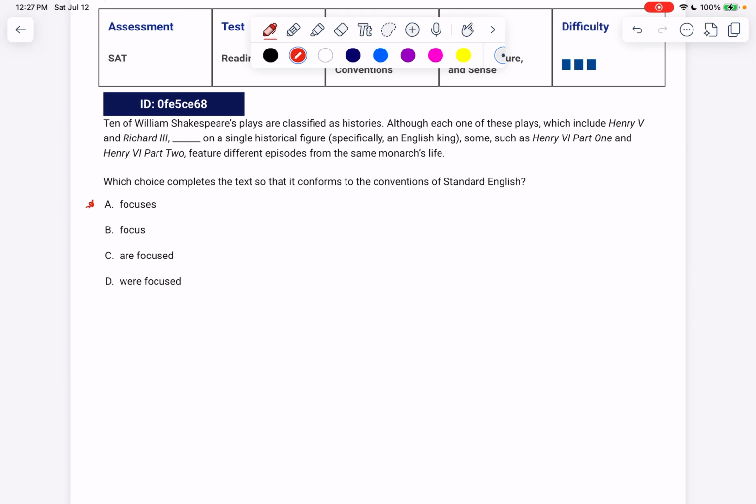It says, although each one of these plays, and we have a little potholder phrase, which includes Henry V and Richard III. So we're really talking about each individual one of these plays, which is singular, so we can get rid of our plural answer choices and grab our singular one.